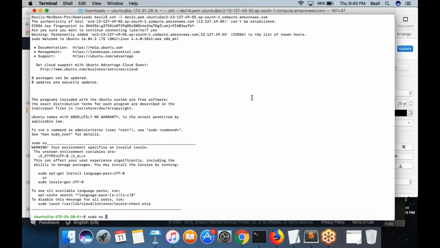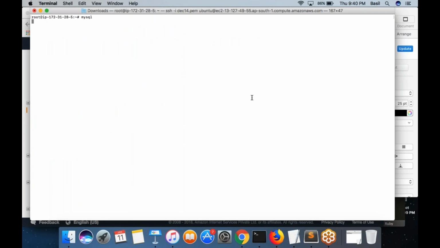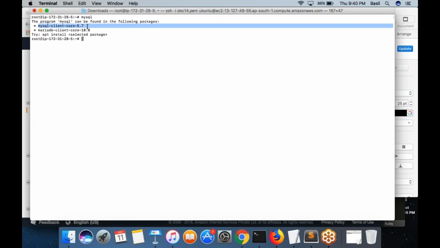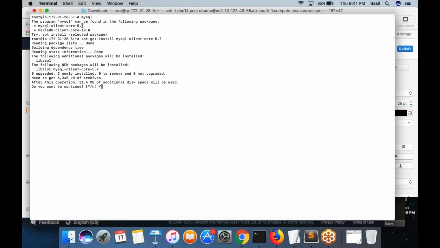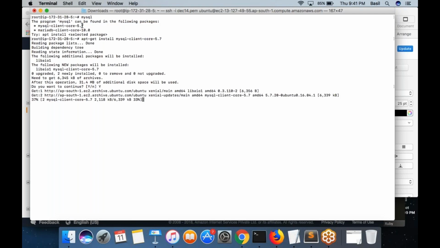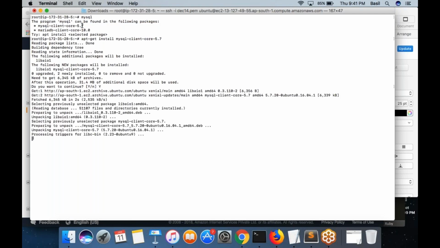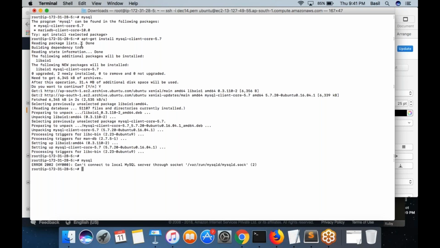Okay, I am connected. First, I will check if the MySQL command is working. It won't be working because I need to install some MySQL client package. So I'm installing this package in my EC2 machine. Basically, I want to connect from this EC2 machine to the RDS instance. So I want the MySQL command to be working inside this machine. Once it is working, then I can run the MySQL command to connect to the RDS instance. Now does the MySQL command work? Okay, it's working. Of course it is giving me some error, which we will see.